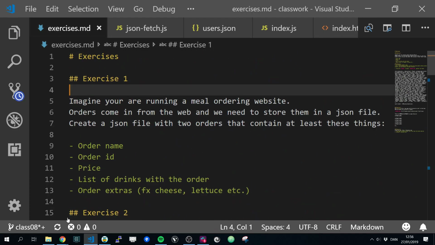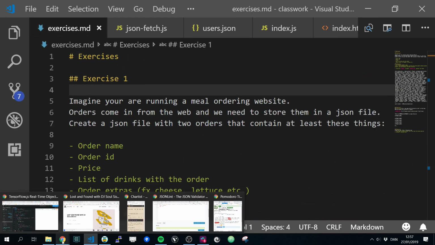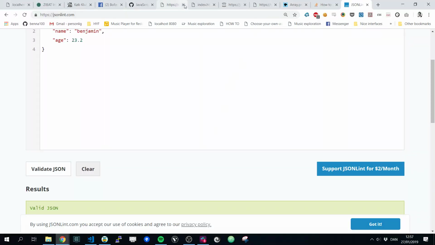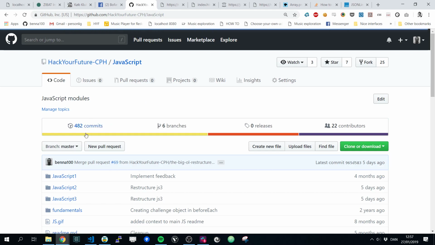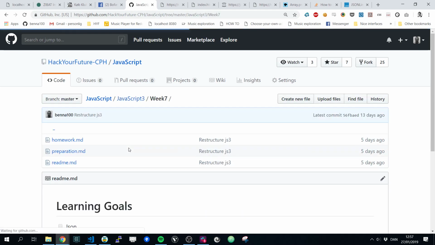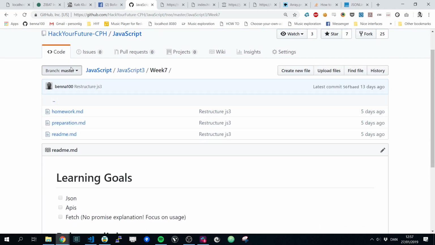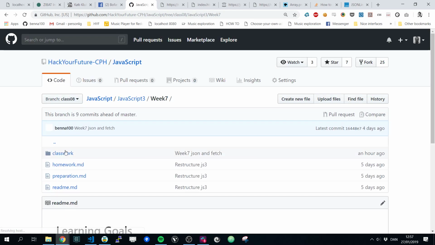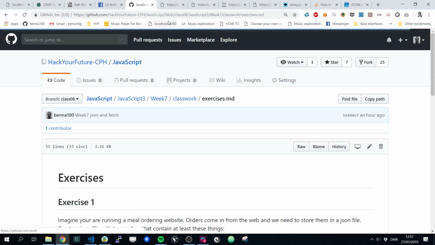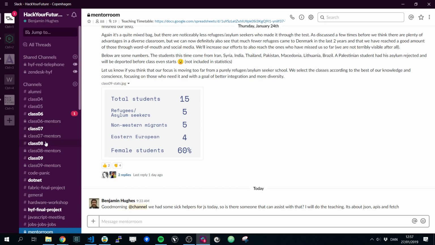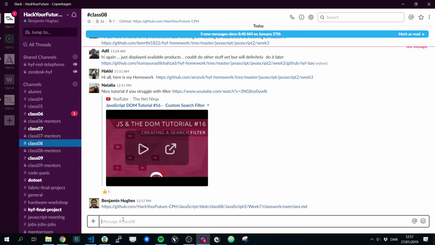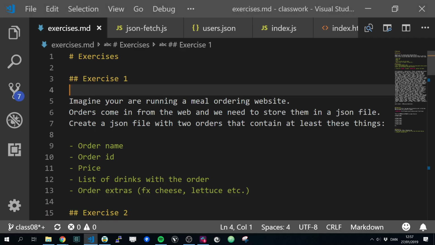Now I have an exercise for you, and I will post a link on Slack. Crossword exercise. Imagine you're running a meal ordering website.